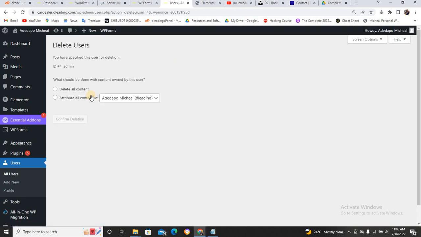Now it's going to ask you, do you want to delete all content? Don't click on delete all content. Under what should be done with the content owned by this user, I said attribute all content to this user. I beg you, don't click delete all content. Just attribute it. All the content that this user has, attribute it to this user. And click on confirm delete.